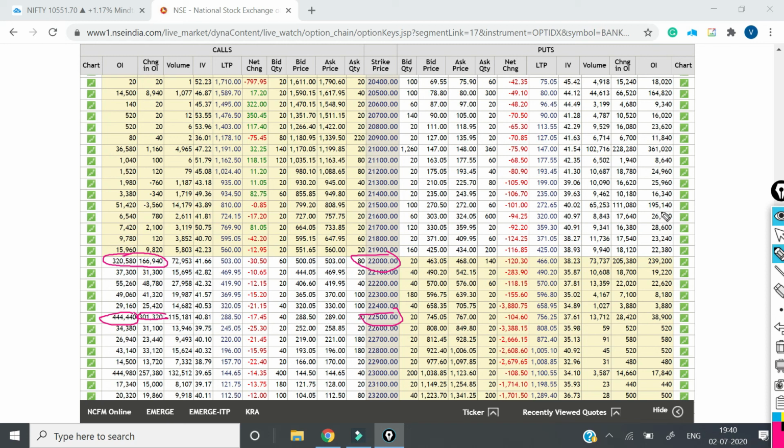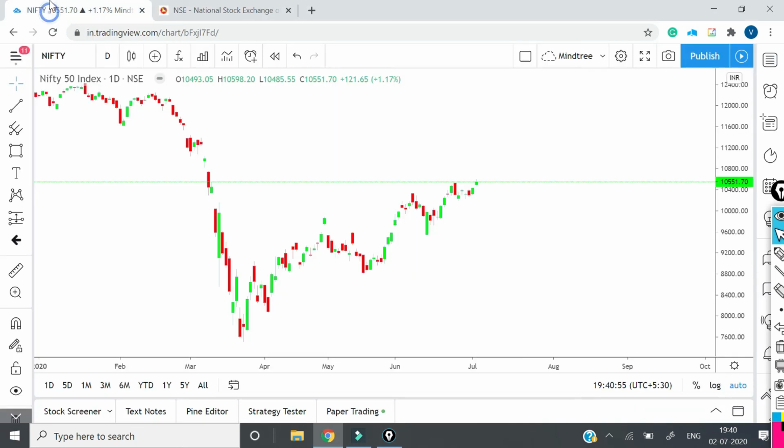And I don't see any support. The support we see in Bank Nifty is somewhere close to 21,500, but I don't see it as a strong support. The strong support is at 21,000. So the option chain is also telling us the support is actually depleting in Bank Nifty, but there is a support in Nifty. Okay, so if we have to trade, now you have to choose between Nifty and Bank Nifty, which one you want to trade. I have shown both, how we need to trade.